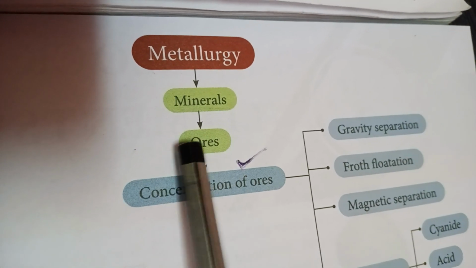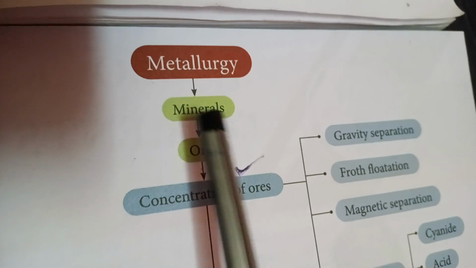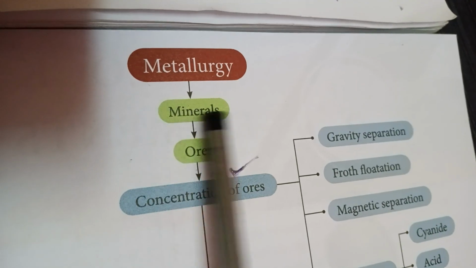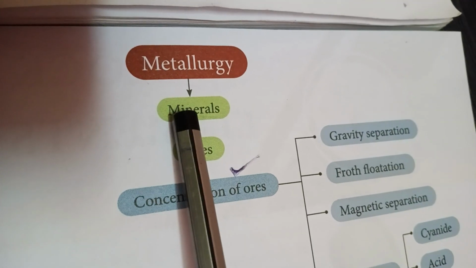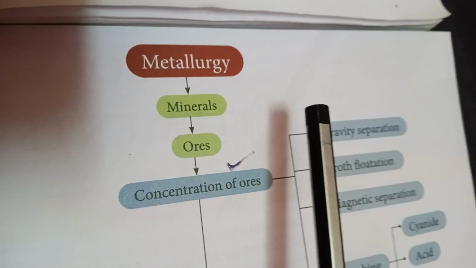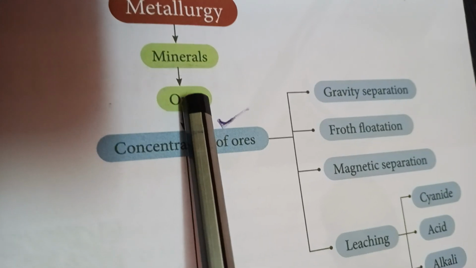Understood? All the ores we can call minerals because ores are a part of the minerals. Ores means the minerals which contain a high percentage of the metal, and from which the metal can be extracted economically and conveniently. Such minerals only we are calling ores.